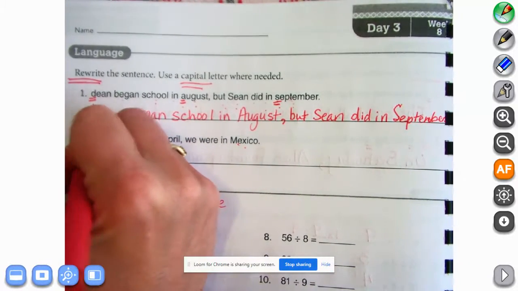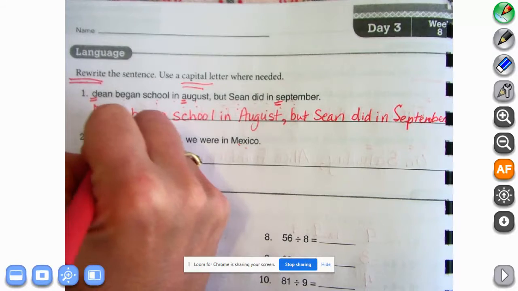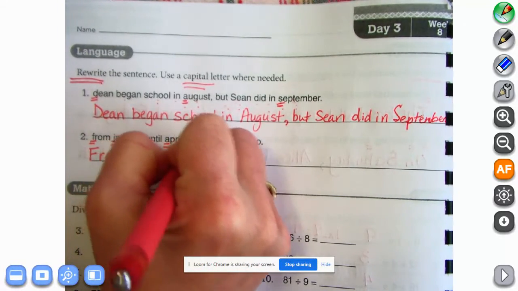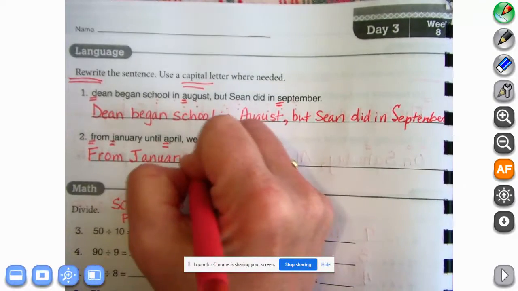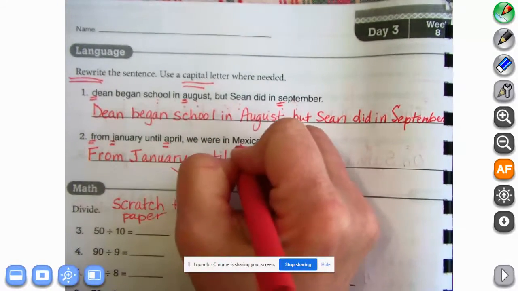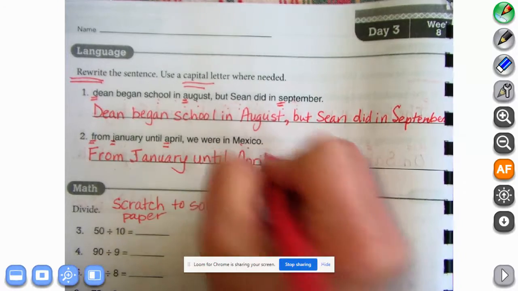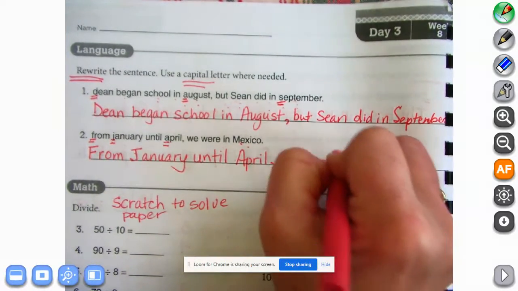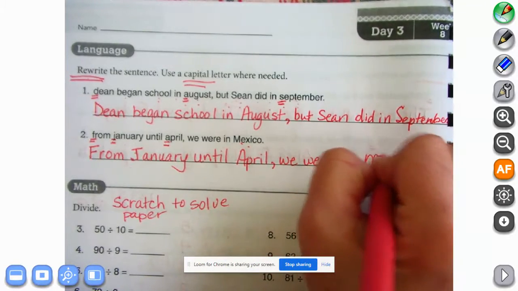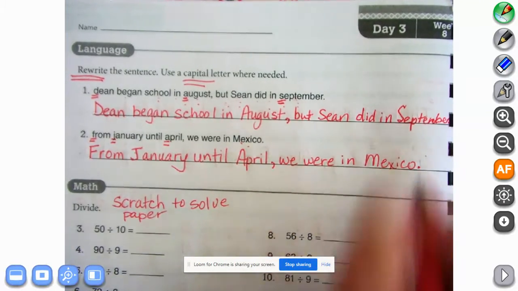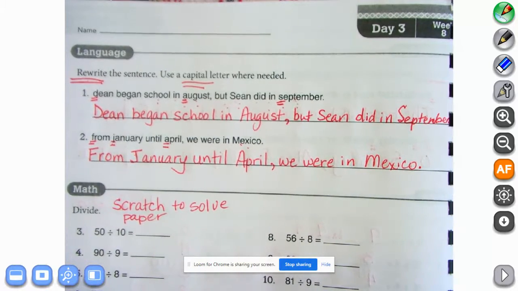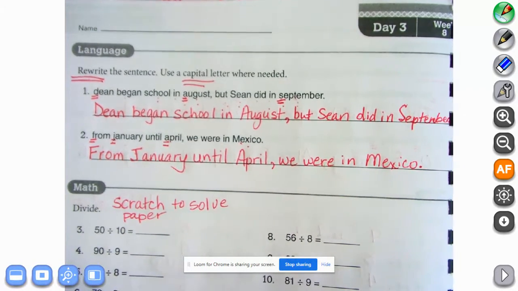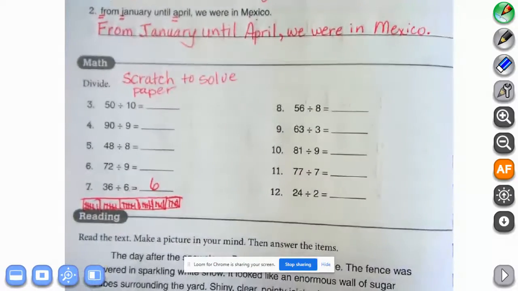So now we're going to rewrite our sentence. Capital from, capital J, January until April, capitalize. We were in, capitalize, Mexico. Okay? So make sure you have those corrections. If you have to fix anything, go ahead and fix that. And then we're going to move down here to math.